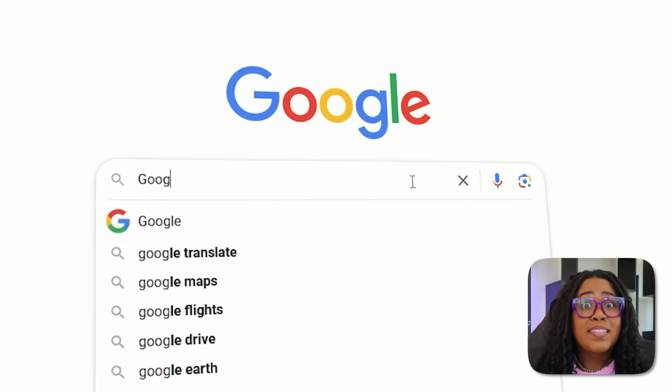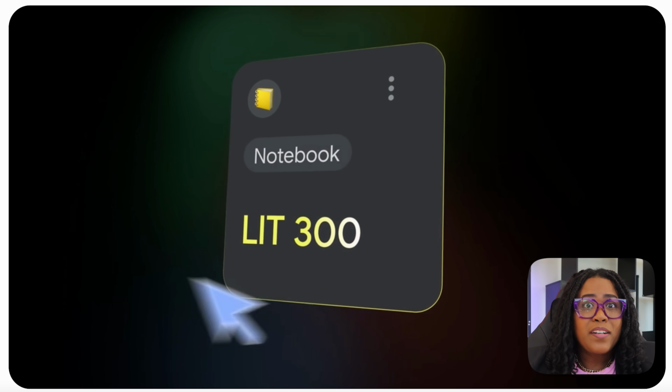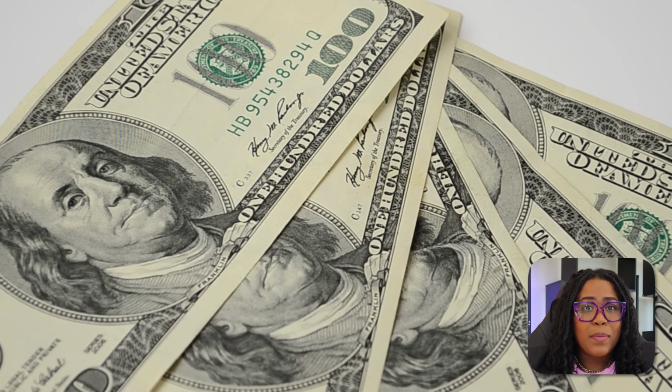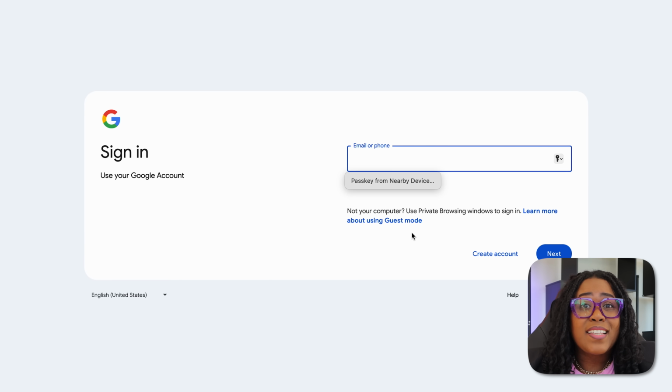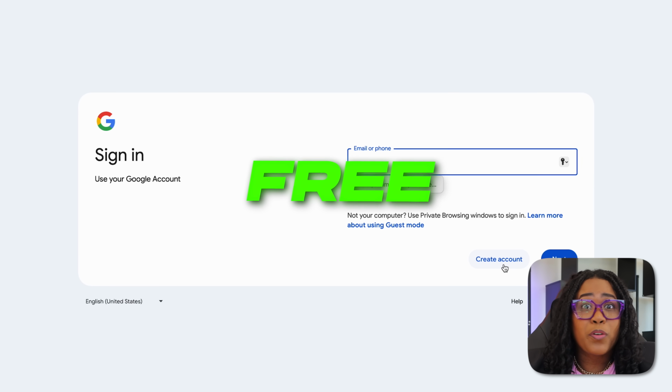Listen, if this does not blow your mind, I don't know what will, because Google just released a brand new AI tool that's about to put some money in your pocket. And anyone that has a Gmail account can do this for free from anywhere in the world. And if you don't have one, don't worry, because you can also make that for free.